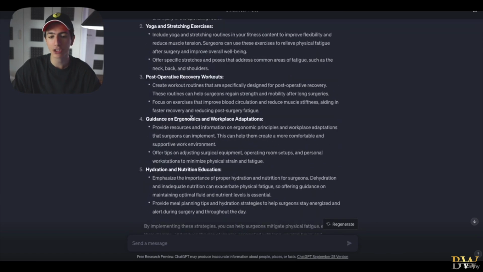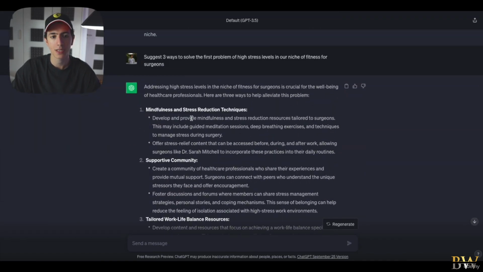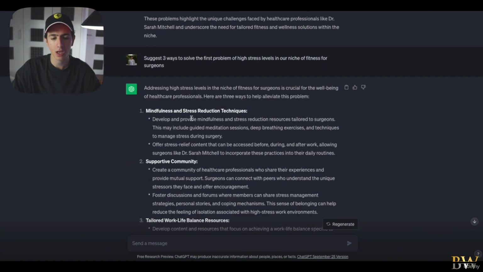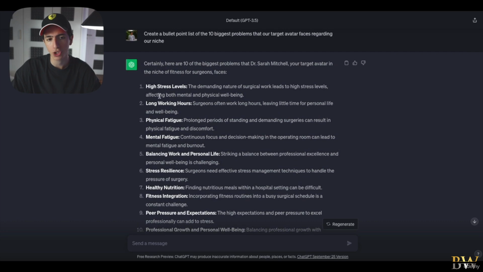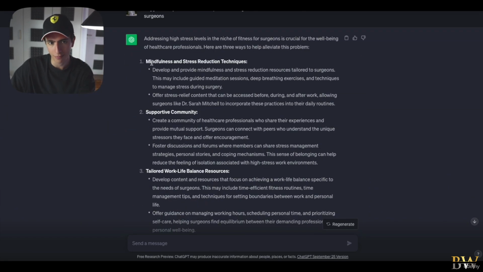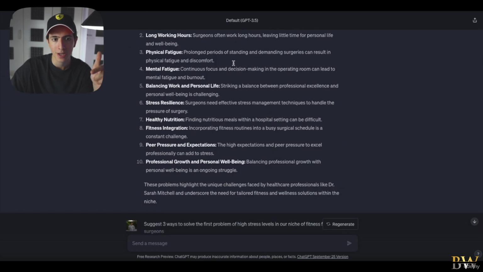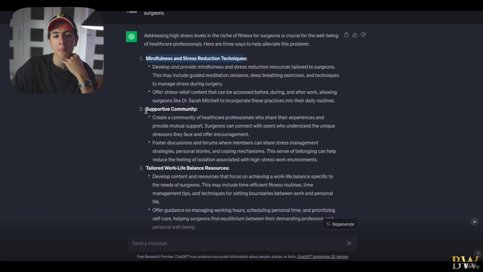Let's keep this and let's actually move to the second problem. Well, we talked about the first problem, which is high stress levels. We talked about the first solution, which is mindfulness and stress reduction techniques, to reduce stress. And we have more, for example, supportive community or tailored work-life resources, right?